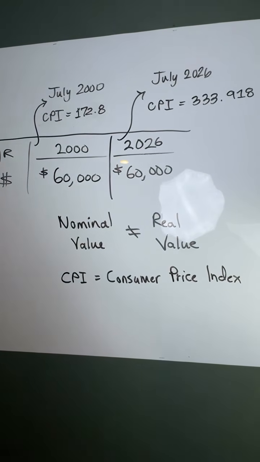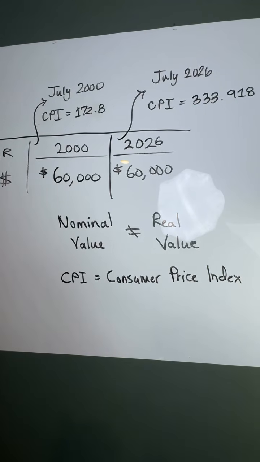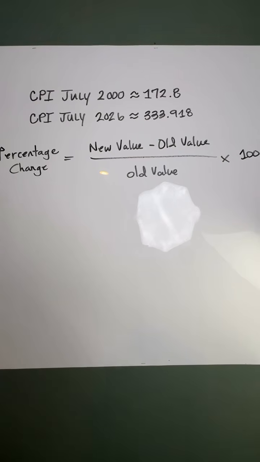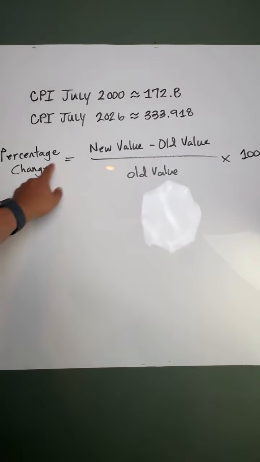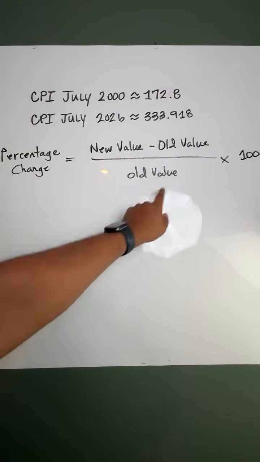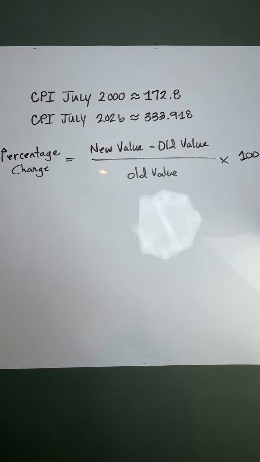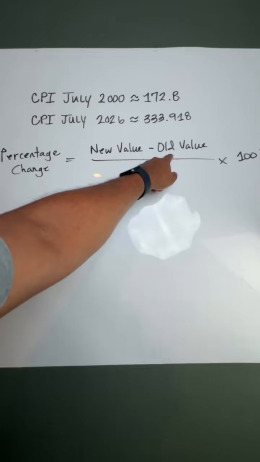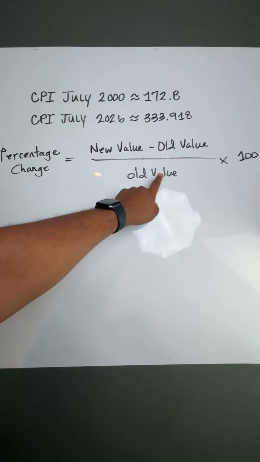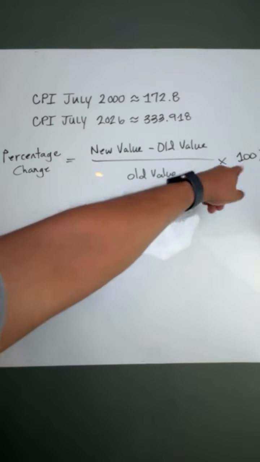So let's use the percentage change formula that I teach my students, right? The percent change formula is percent change equals the new value minus the old value, divided by the old value, times 100. Okay, so new value minus original value, divided by the original value, multiplied by 100.